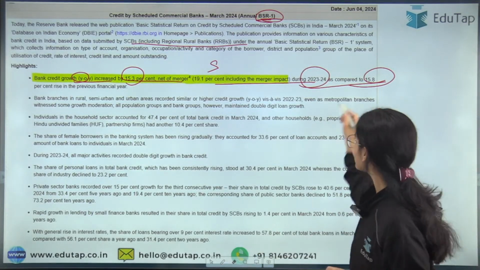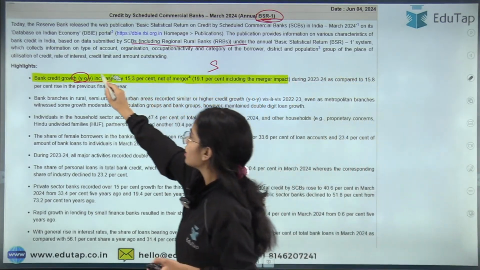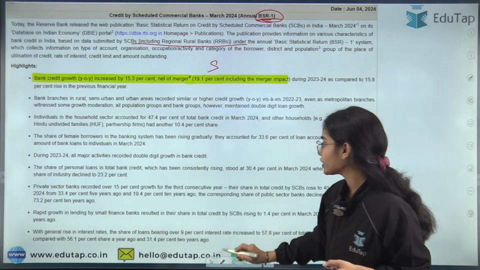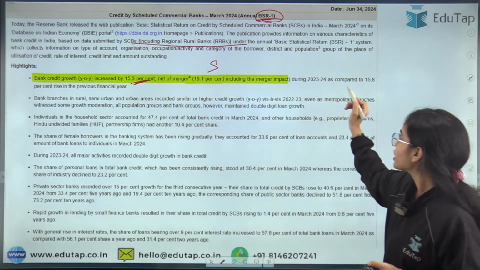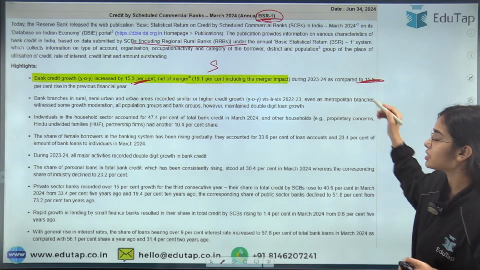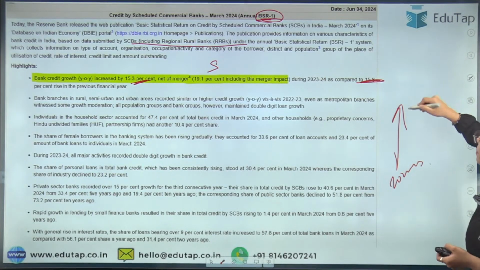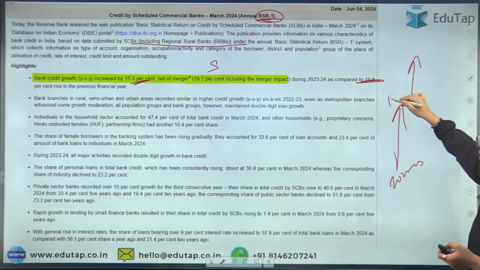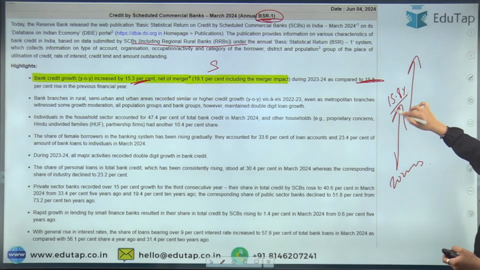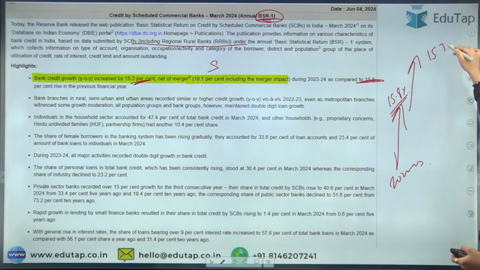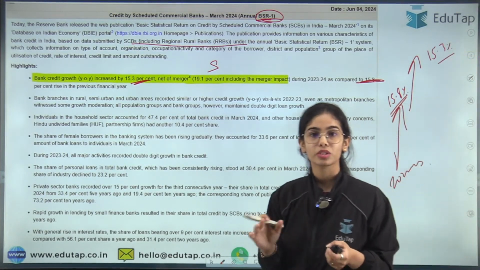Actually, it is not higher. If you see, bank credit increased by 15.3% as compared to 15.8%. So bank credit grew in 2022-23, and bank credit is still growing. But in the previous year, bank credit grew by 15.8%. Now the bank credit grew by 15.3%. So this is the basic idea.